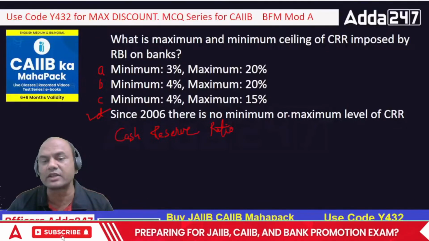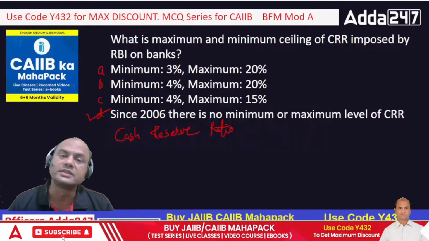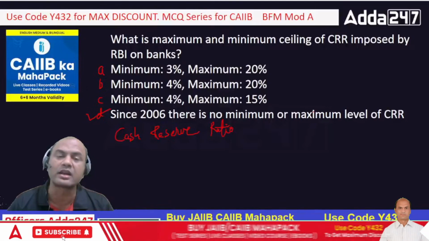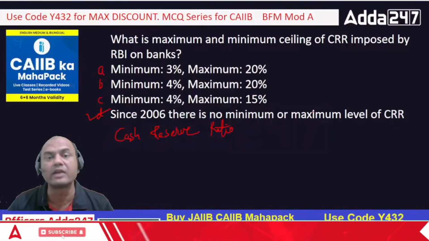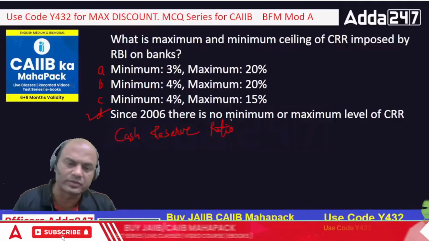Since 2006, there is no minimum or maximum level of CRR. CRR can be 100% also, CRR can be 0% also, depending on the situation. Okay. I'll ask you one question.